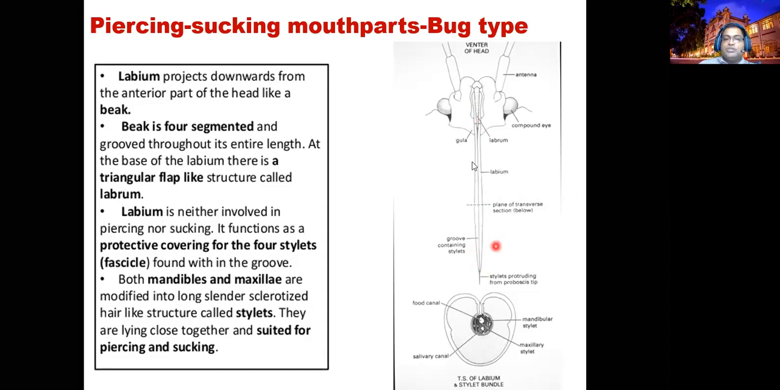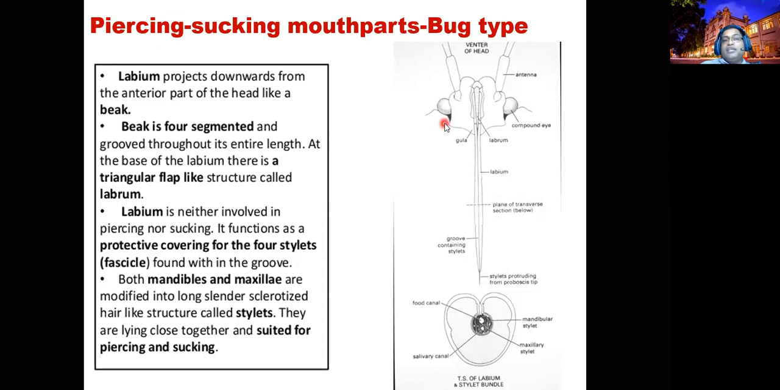So the labium is not involved in piercing and sucking. The role of the labium is forming a cover for the stylet. Mandible and maxilla are modified to form a needle-like structure. Here you can find inside, it's a sheath. Inside the sheath you can find the needle-like structure. Mandible and maxilla joined together form the needle-like structure. Right? This is helpful for piercing and sucking. This is the bug type.